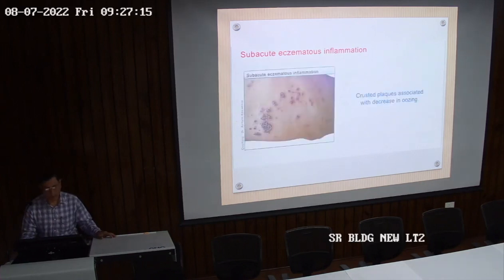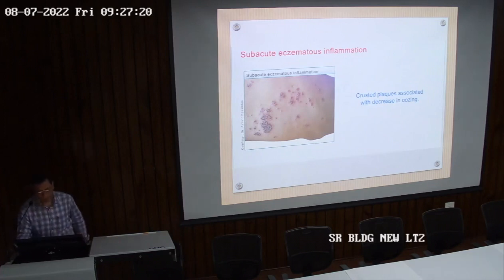So this is a picture of subacute eczema where you'll see that oozing is not there, and erosion is not that much. Instead of erosion, the lesion has crust formation. It is a healing type of acute eczema where the erosion is healing with crusting. Erythema is still there because it's an active form. It's not a healing stage of eczema as such. It's a subacute type of eczema, which is less intense than acute eczema.